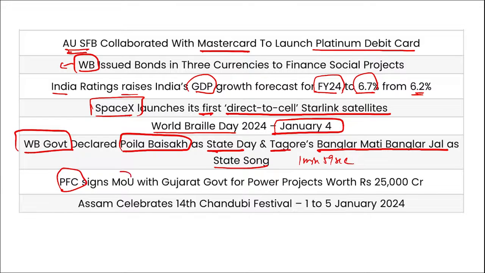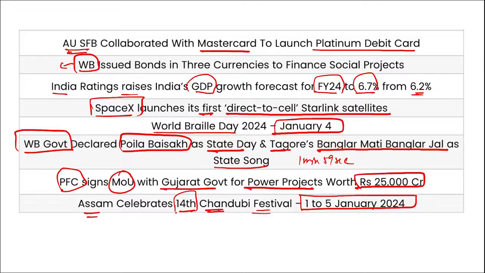Then PFC signed an MOU with Gujarat government for power projects that are worth 25,000 crore rupees. Then Assam government has celebrated the 14th Chandubi festival from 1st to 5th of January 2024. So these are your important current affairs for the day, friends.